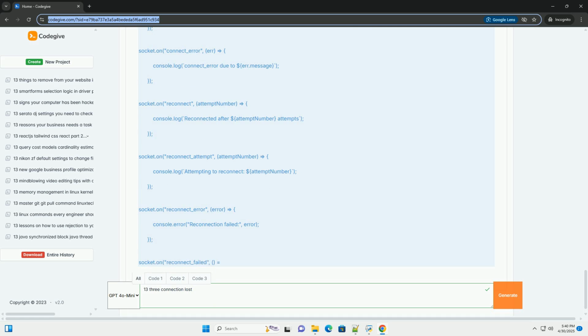Don't forget firewalls and proxies: ensure they are configured correctly to support WebSockets. Keep your libraries up to date: use the latest stable versions. By following these steps, you can diagnose and resolve most connection lost issues in your socket.io applications. Remember to tailor your troubleshooting efforts to the specific context of your application and network environment. Good luck.